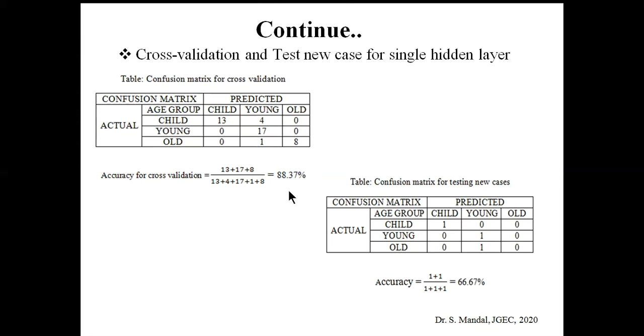88.37%. Okay, it is not able to achieve 100% accuracy. That means we need to use more data or include more features in the training data. This one is the case where confusion matching for testing new case, we consider only three new case. You can see that for child and young case are predicted correctly, whereas the old case predicted wrong and it was considered as the young. So accuracy is 1 plus 1 divided by 3, that means 66.67%.